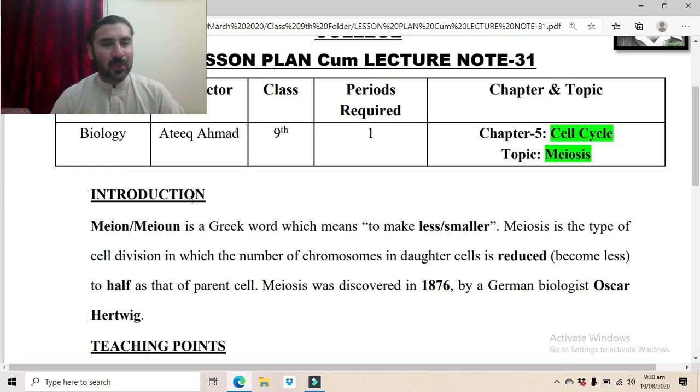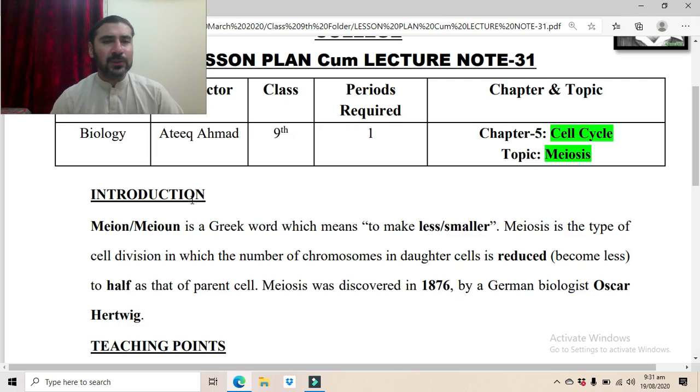In the process of meiosis, one cell is divided into four cells. And the four daughter cells will have half the number of chromosomes as that of the parent cell. For example, in humans, when meiosis occurs, one cell is divided into four cells. In the parent cell, the number of chromosomes is 46. But in the four daughter cells which are produced as a result of meiosis, the number of chromosomes will be reduced to half. So the four daughter cells, the sperms or eggs, will have 23 chromosomes.